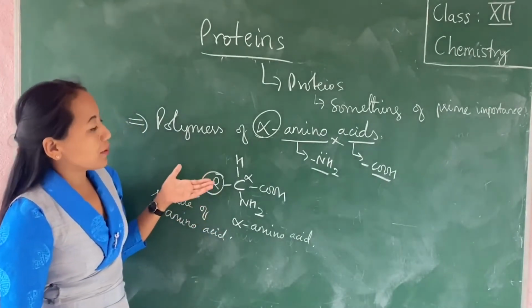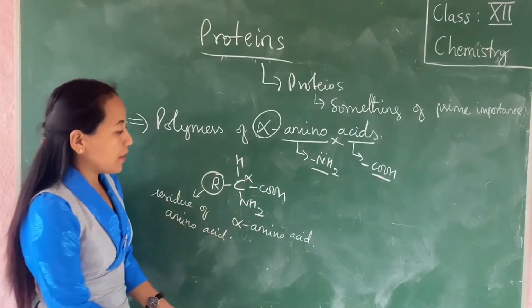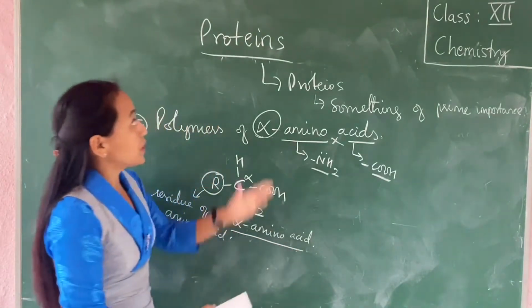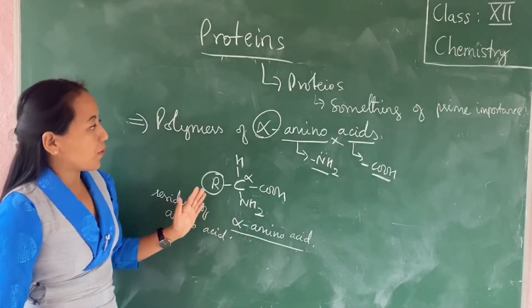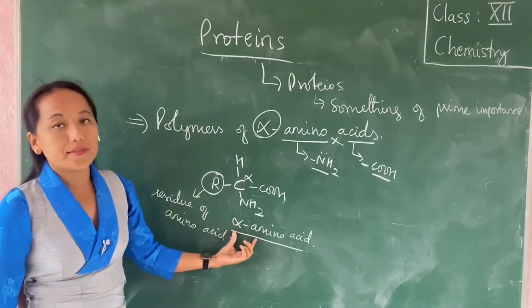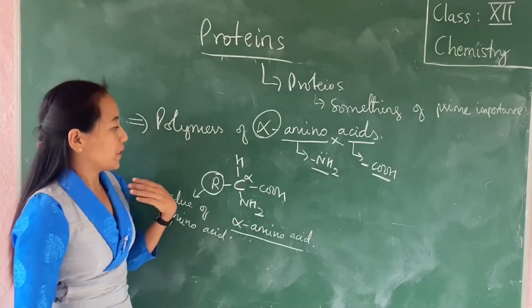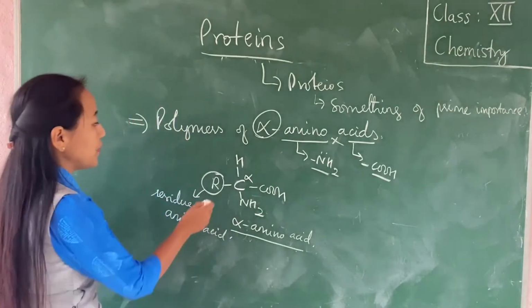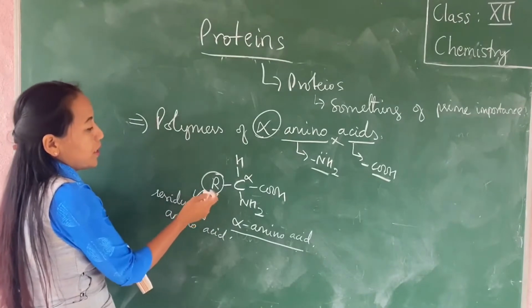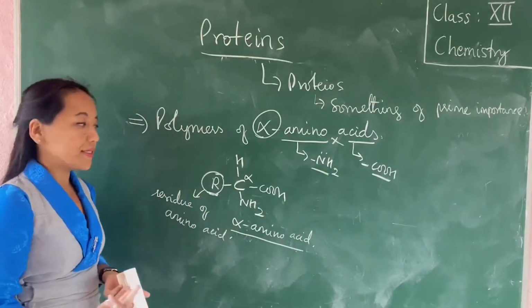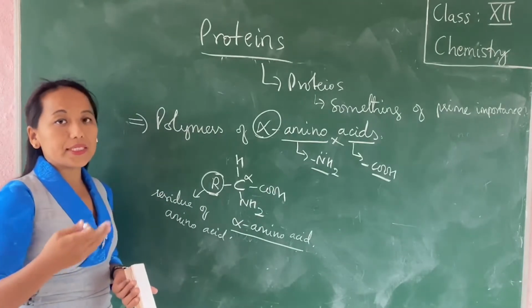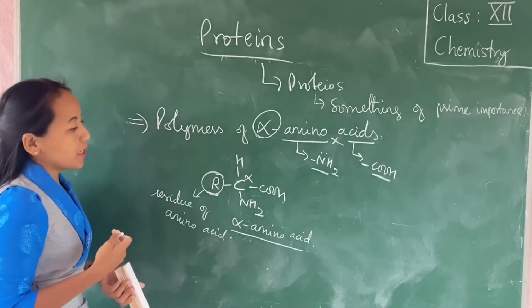But in this chapter, we are going to deal only with alpha amino acids, because proteins are made up of alpha amino acids. So only alpha amino acids are of prime importance to us in this chapter. Now, by changing the R, you get different types of alpha amino acids. For that, a complete table is given in your textbook.